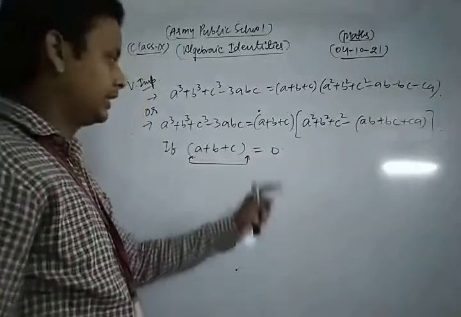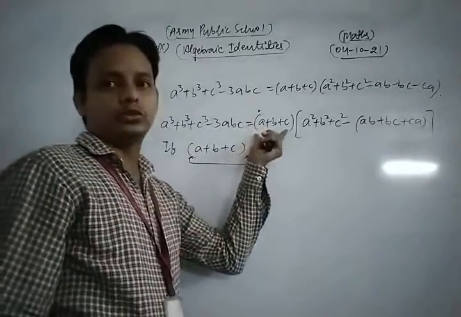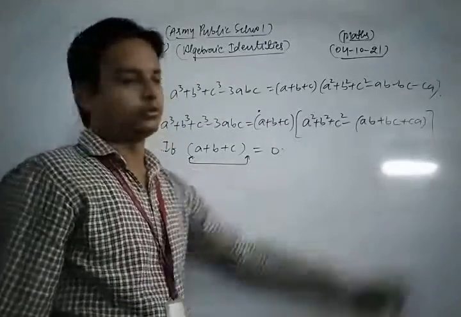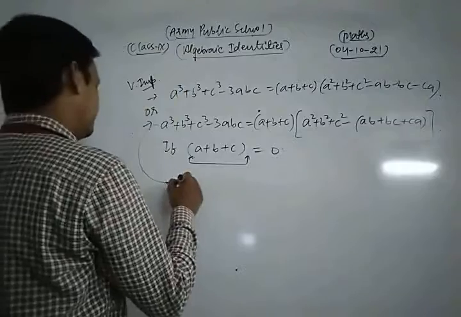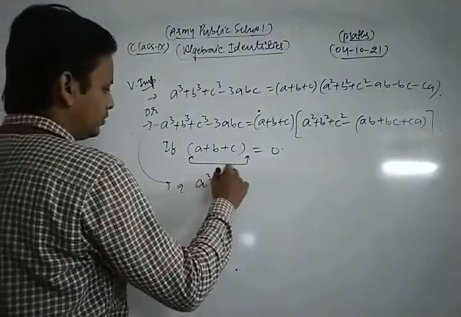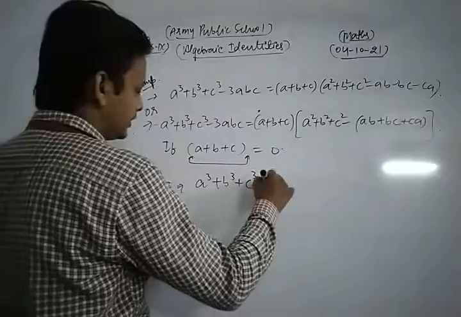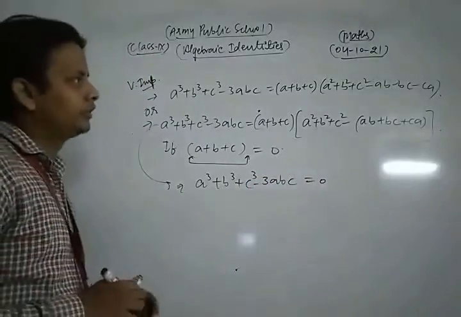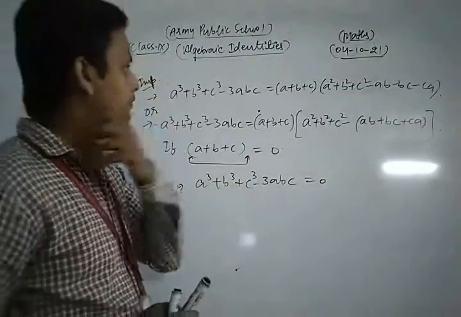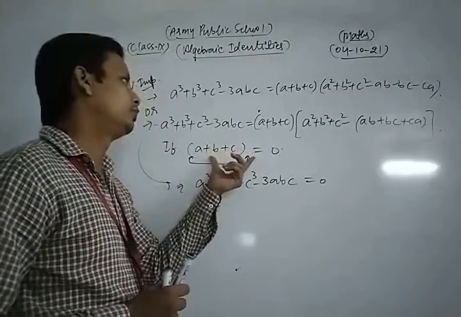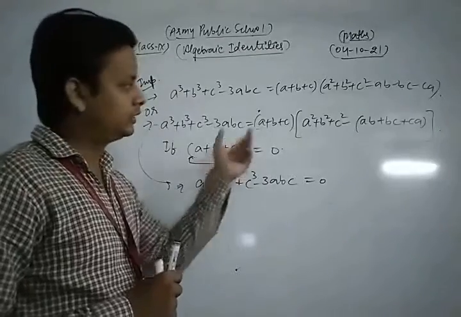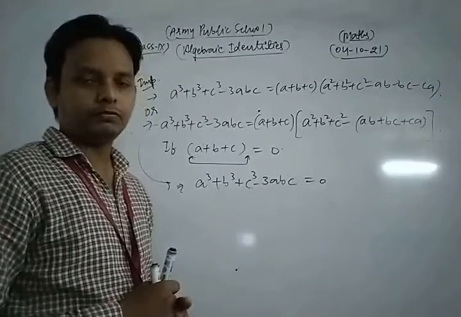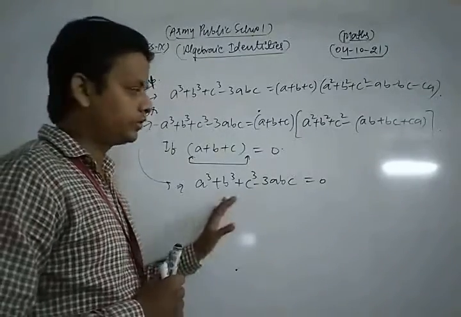Equal to 0 now. Yes, so if a plus b plus c is equal to 0, then the whole right hand side of this identity is equal to 0. So from there we get a cube plus b cube plus c cube minus 3abc becomes 0, because if we put a plus b plus c equal to 0, then the right hand side of this identity is also equal to 0. Okay, so this is very important.